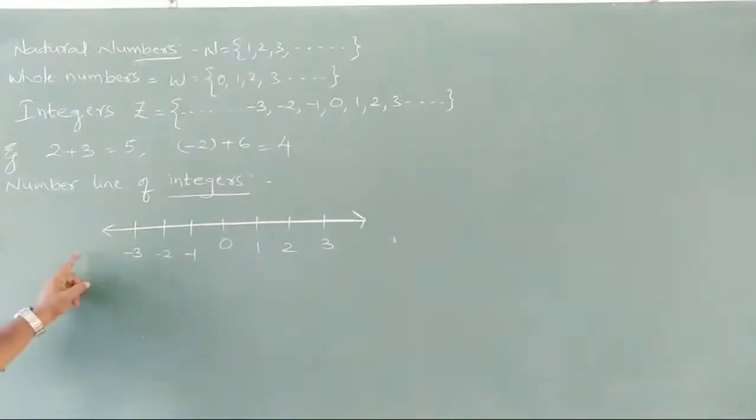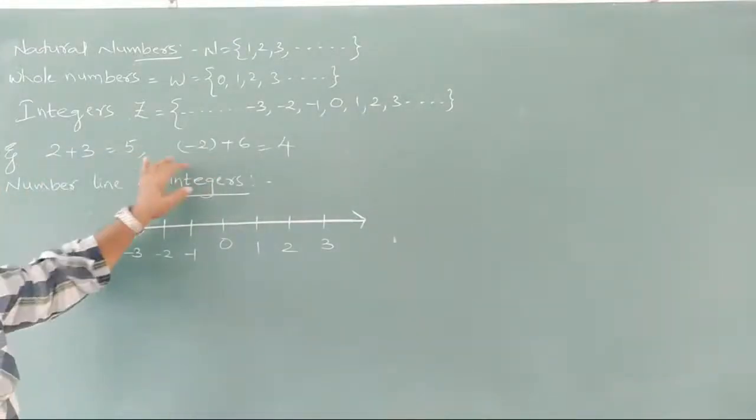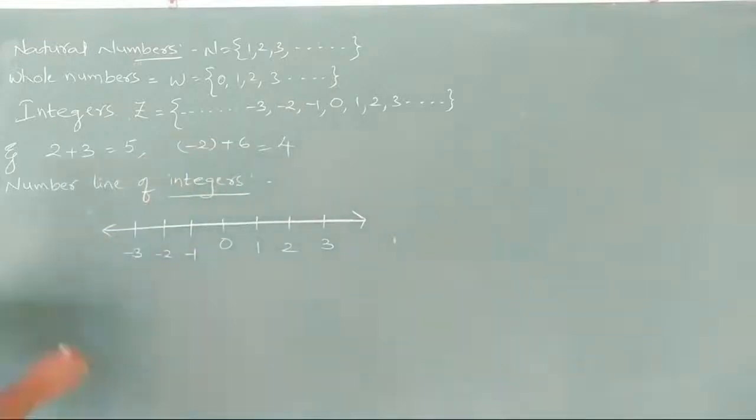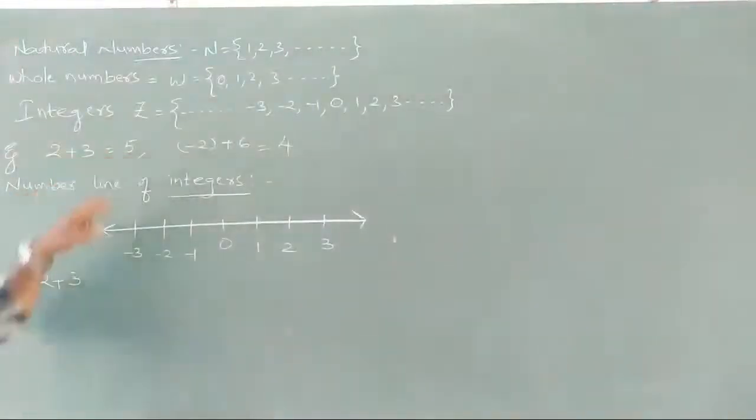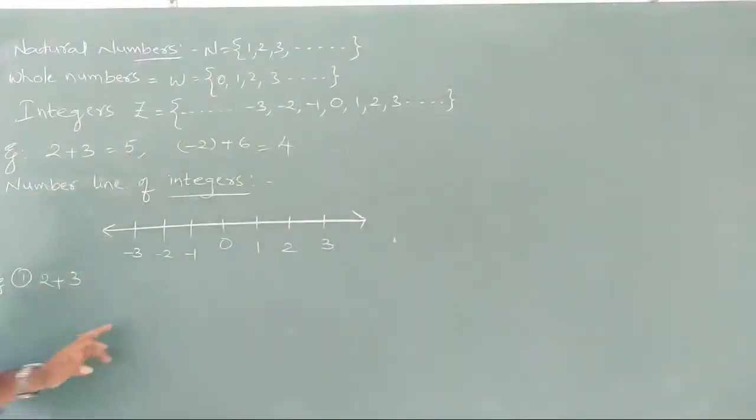Now if I want to do the same problems here, 2 plus 3 and minus 2 plus 6, I can take one more line here. That is example number 1, 2 plus 3, which I want to show, and already we know it is 5. This we are going to show on the number line now.